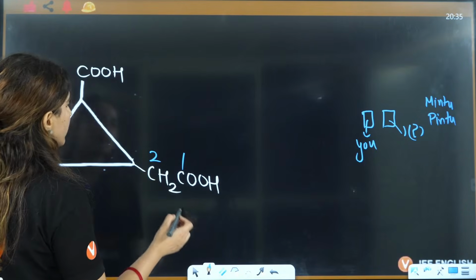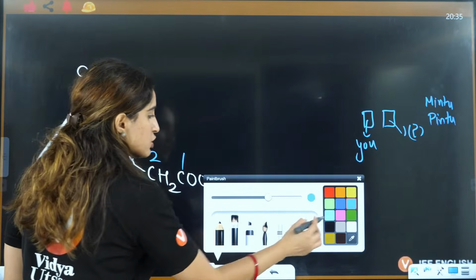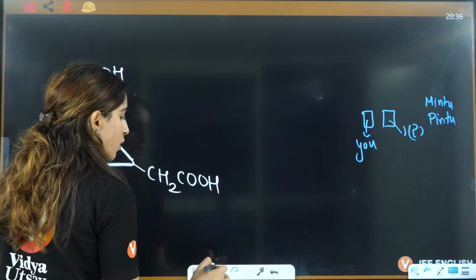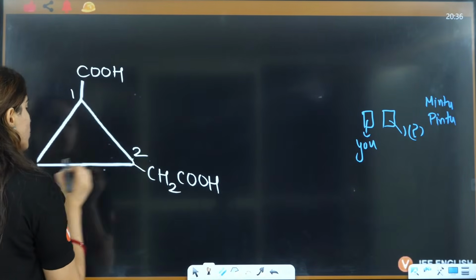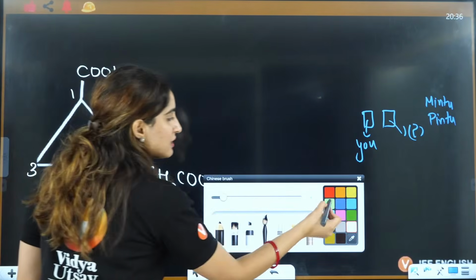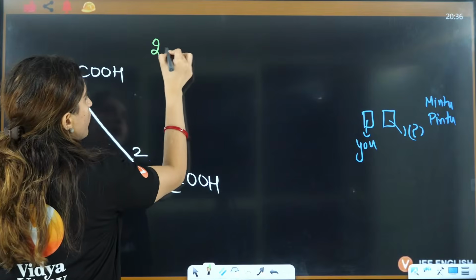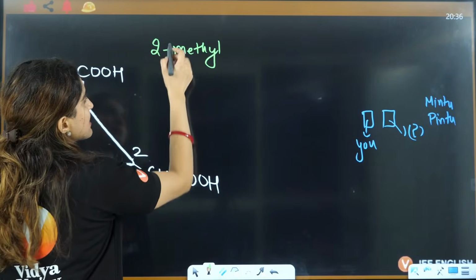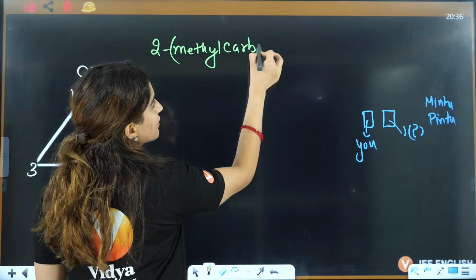So here he will not do this thing. Rather he will choose 1, 2, 3, and here the answer is going to be 2-methyl, and this is acting as a substituent here, so it will be carboxy.